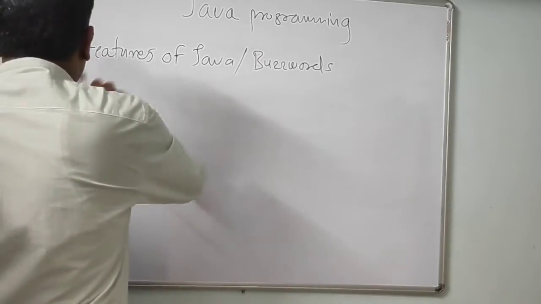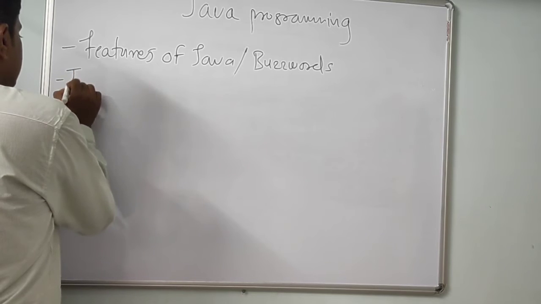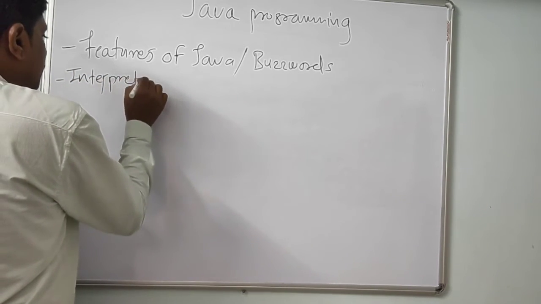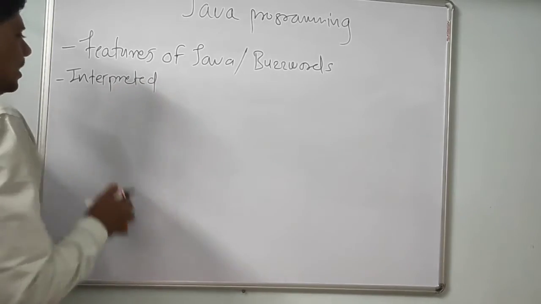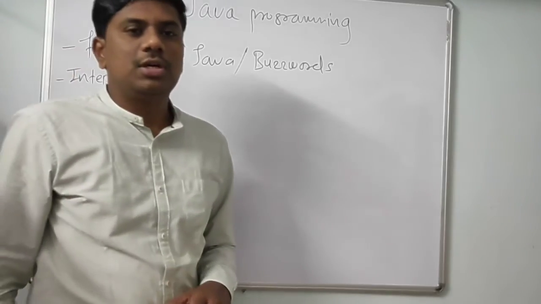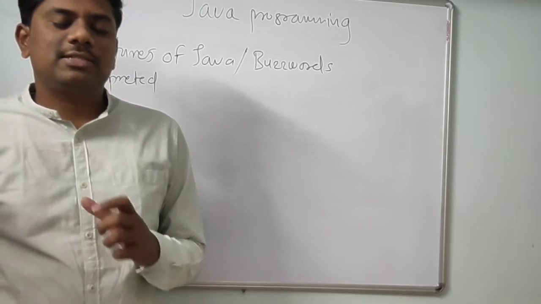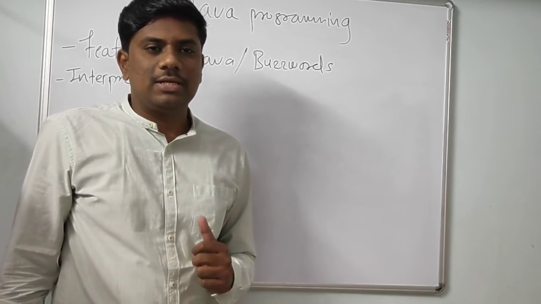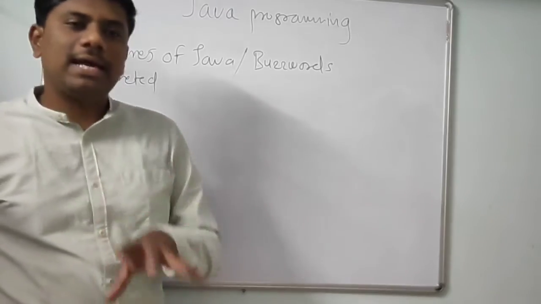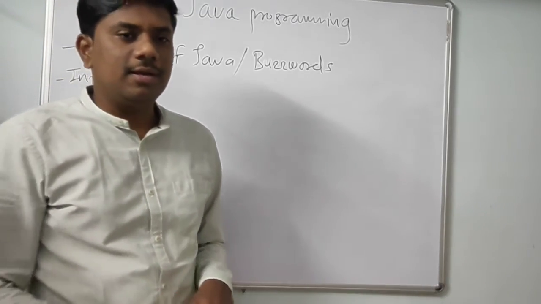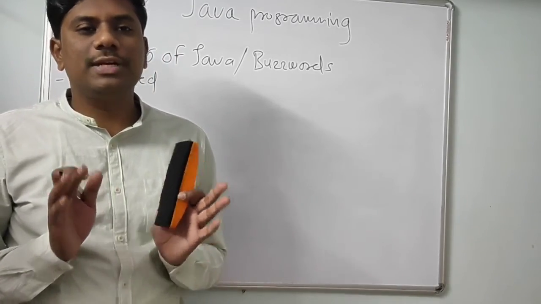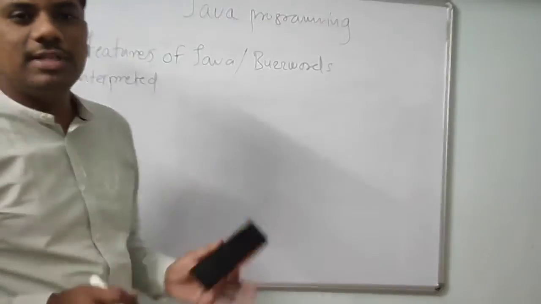Then next, Java is an interpreted programming language. C and C++ are compiled programming languages. Java is actually both compiled as well as interpreted. C and C++ use only a compiler; they do not use an interpreter. But Java uses both.